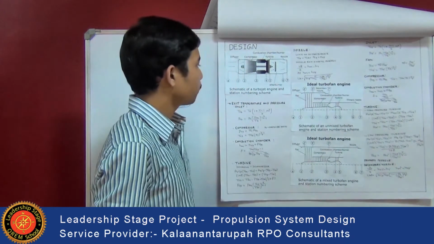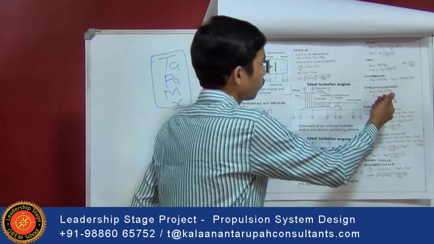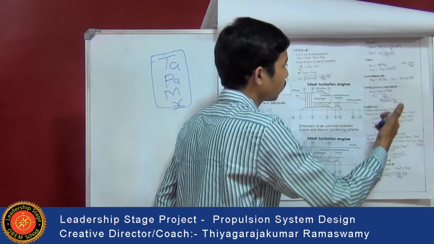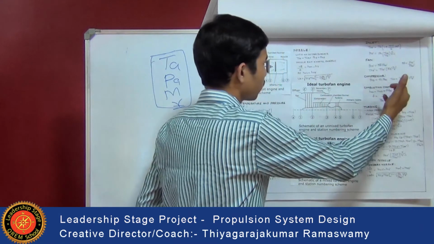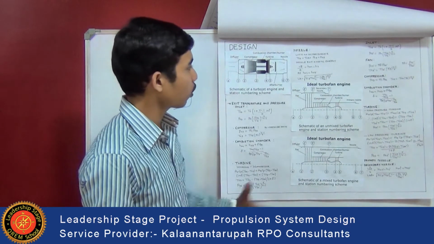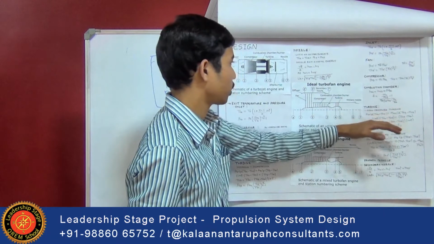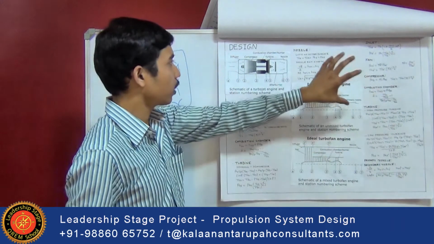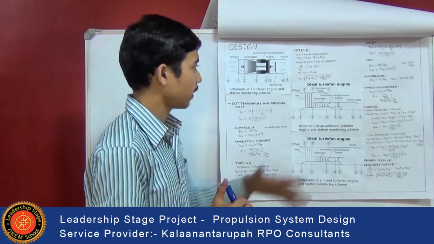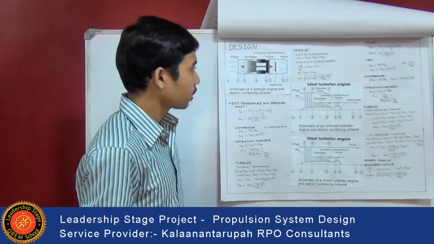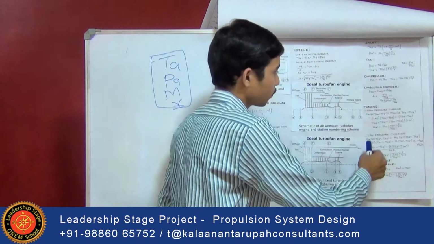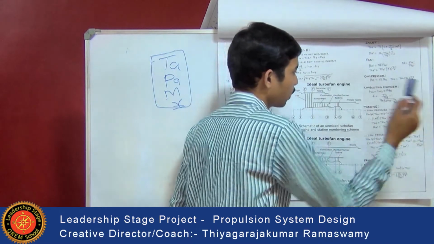Then coming to combustion chamber, is similar to the turbojet engine. Here also fuel ratio is calculated, that is nothing but (T04 to T03 minus 1) to QR divided by Cp of T03 minus T4 divided by T03. Then coming to the design of the turbine, I already told that two turbines are present here, that is high pressure turbine and low pressure turbine, and this ideal turbofan is assumed to be a twin spool, as it's having two types of turbines. Here work done by the turbine is equal to work done by the compressor for high pressure turbine, whereas for low pressure turbine work done by the turbine is equal to work done by the fan.